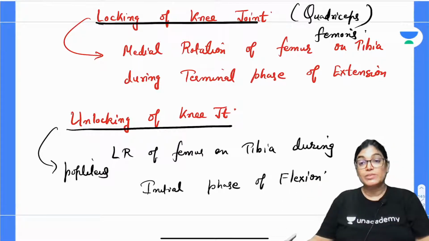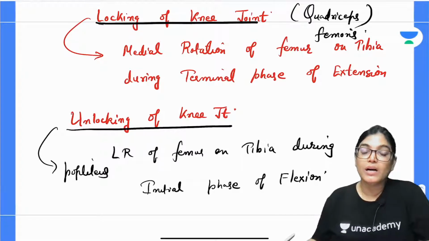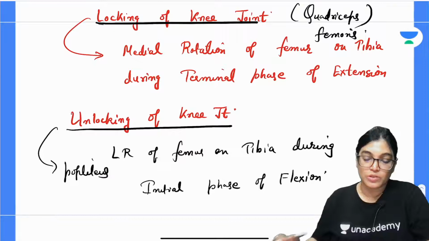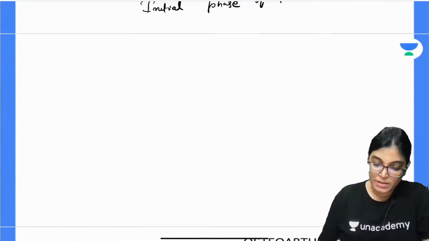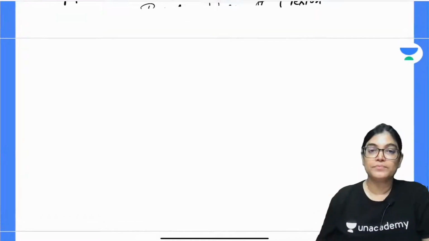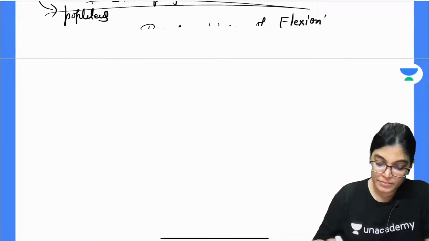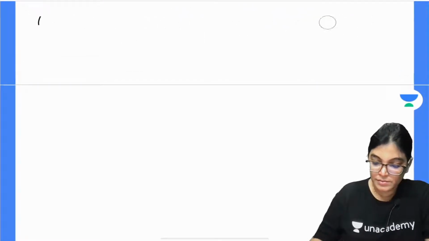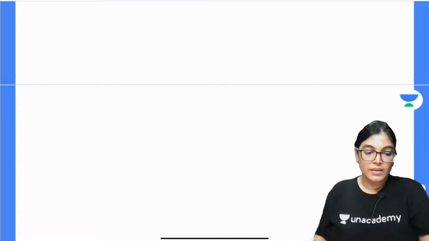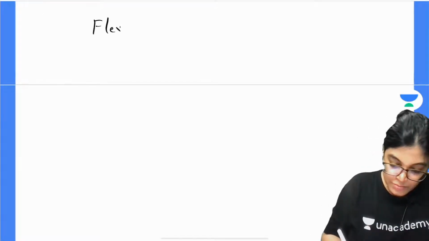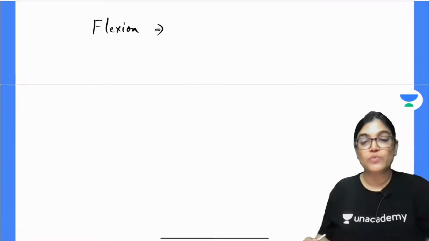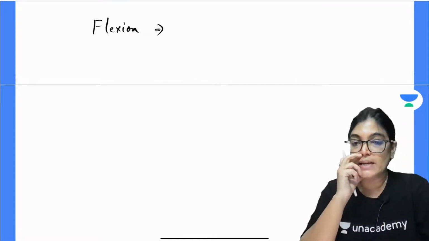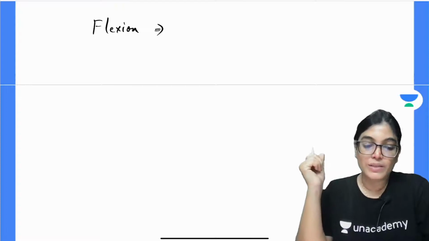What is next important, which is always asked in an MCQ session and it's important for your competitive exam, is to know the muscles performing the important action on the joint. So let's talk about that and then we can proceed to the applied aspect. Important movements which take place at the knee joint are flexion and extension around transverse axis, and medial and lateral rotation along vertical axis.